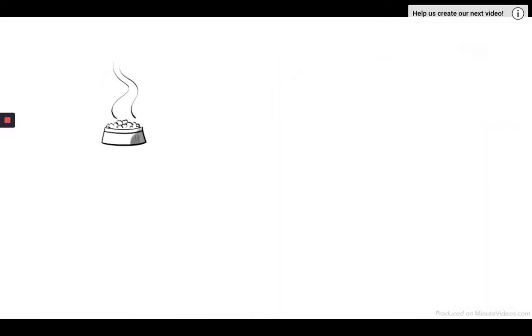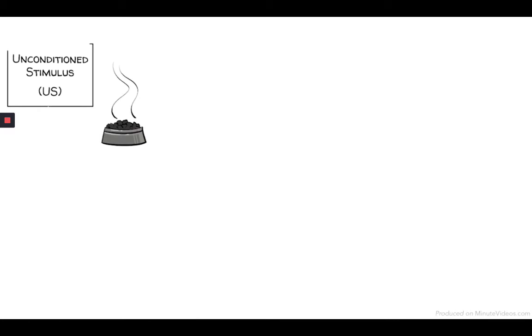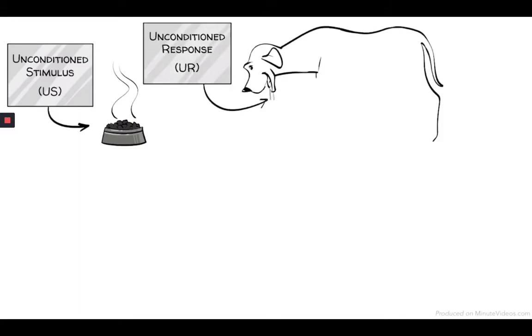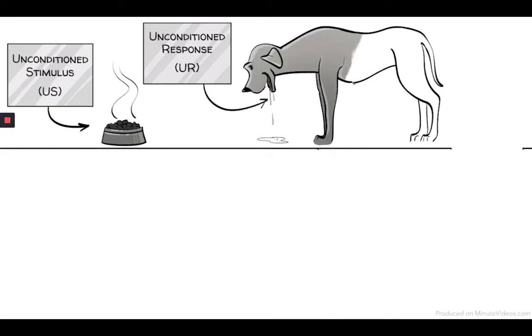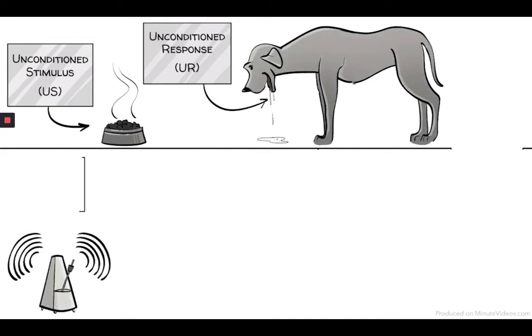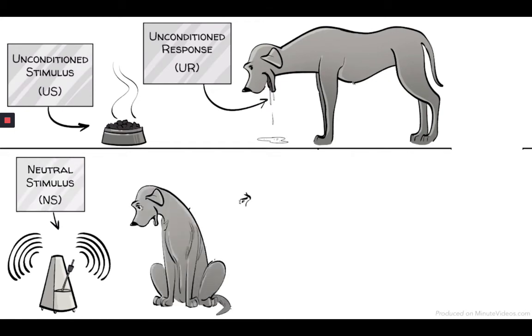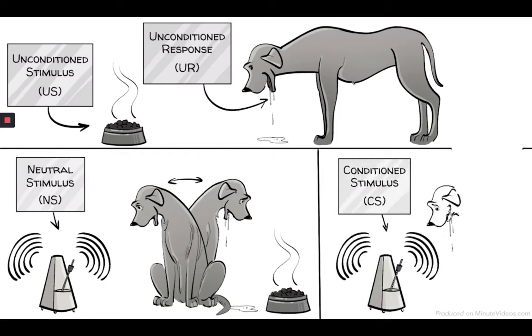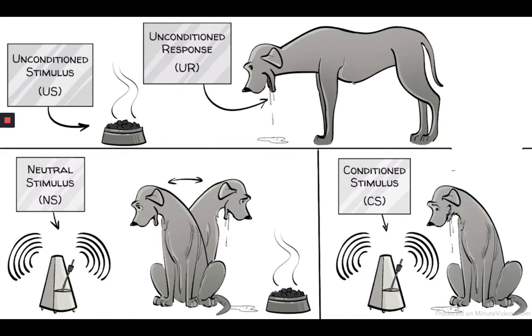When he published his findings, Pavlov called the food an unconditioned stimulus because its effects on the dog were not learned. Instead, they triggered an unconditioned response that happened naturally and completely out of the dog's control. The metronome is at first a neutral stimulus. Through the process of repetitive pairing with food, the dog learns to connect the two. This means that the neutral stimulus becomes the conditioned stimulus, and the response to that, a conditioned response.